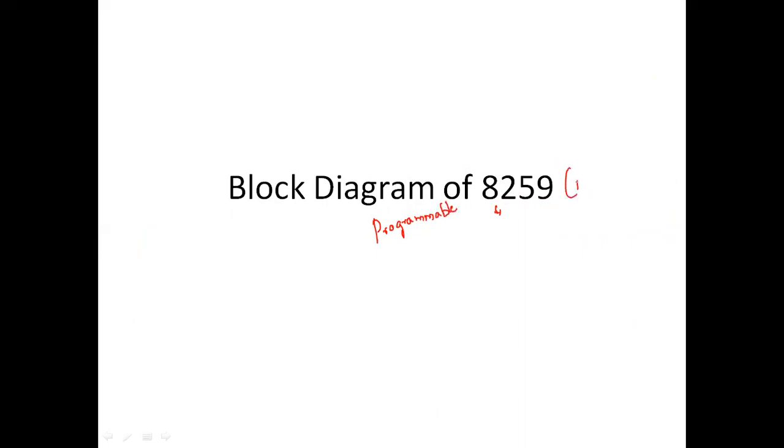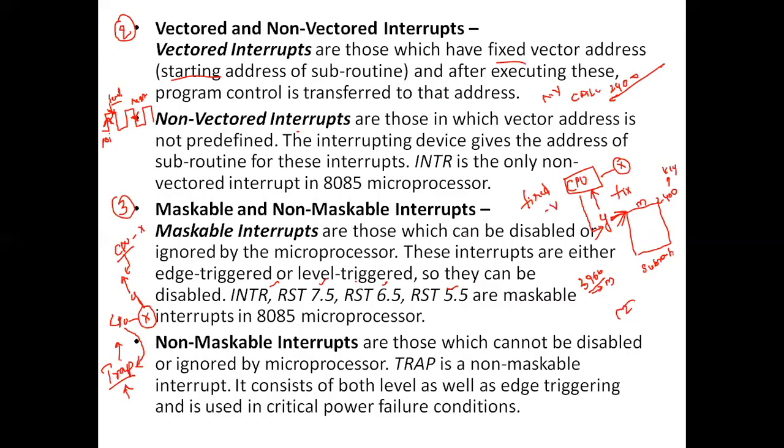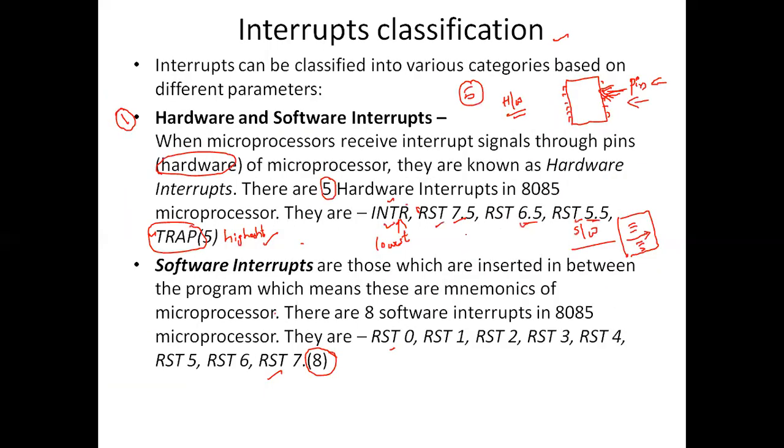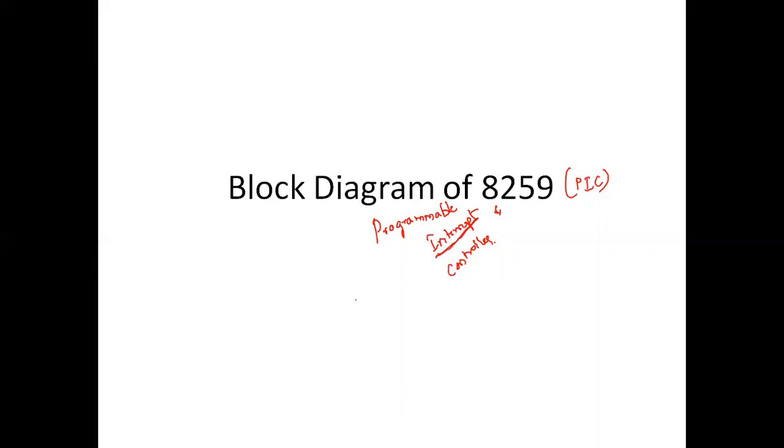8259, in shortcut we call it PIC, programmable interrupt controller. As it is an interrupt controller, I have given you the introduction regarding the interrupts. Now you came to know what is a vectored interrupt, what is a non-vectored interrupt, what is a maskable interrupt, and what is a non-maskable interrupt, and what is the hardware interrupt, and what is the software interrupt, right?